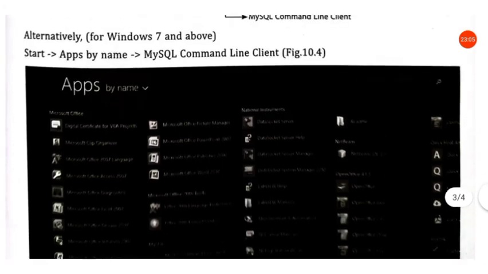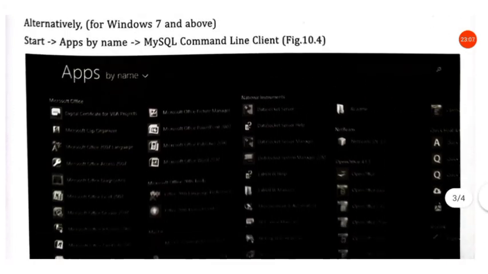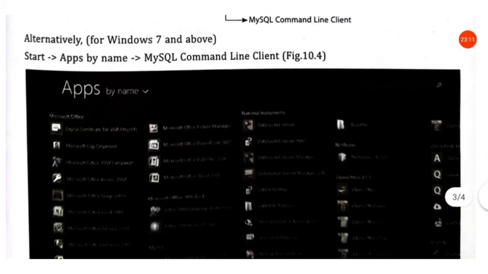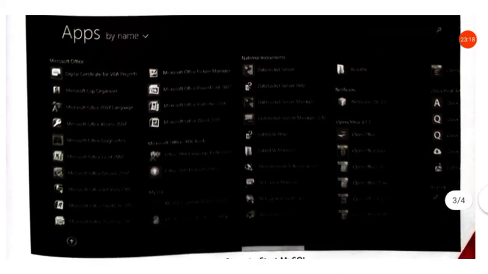Or from the search bar you can write MySQL, and the MySQL Command Line Client will appear. So you have to select that.